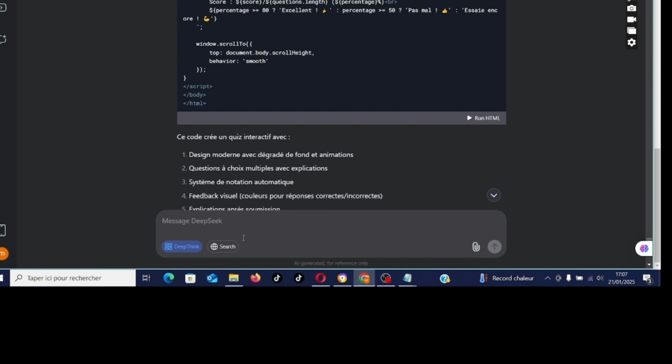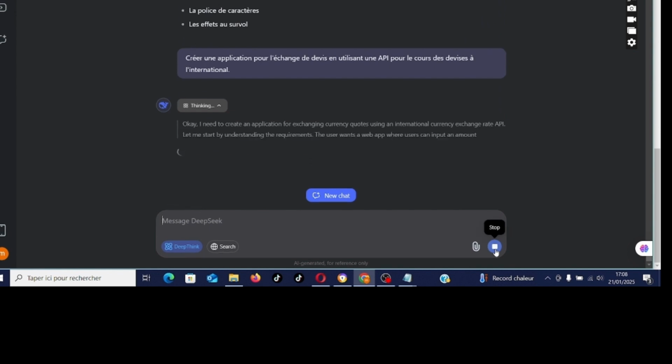Let's do one last example. I am trying to create an application for currency exchange using an API for currency rates, for international exchange. Go ahead.